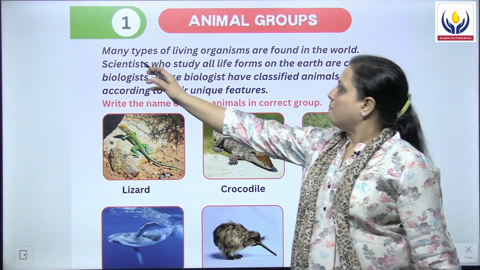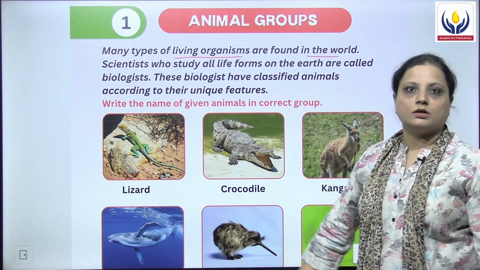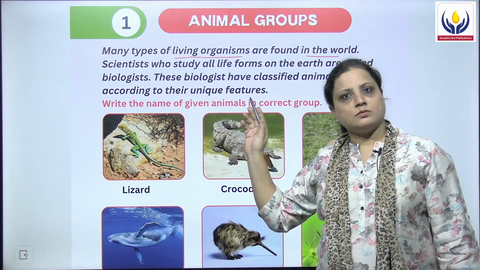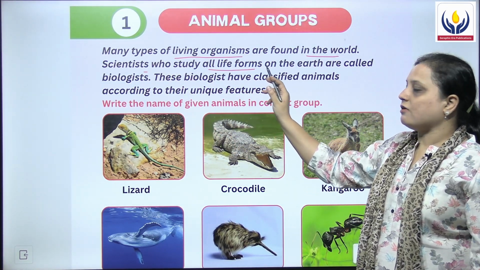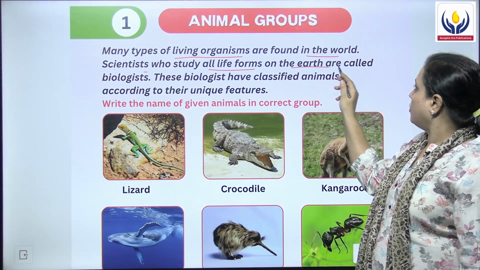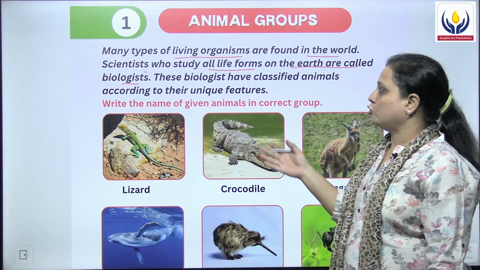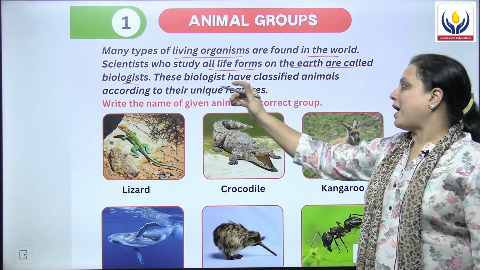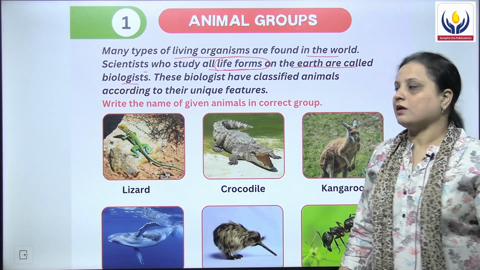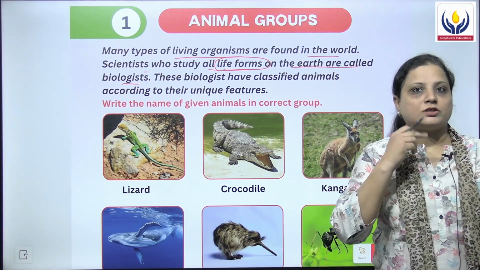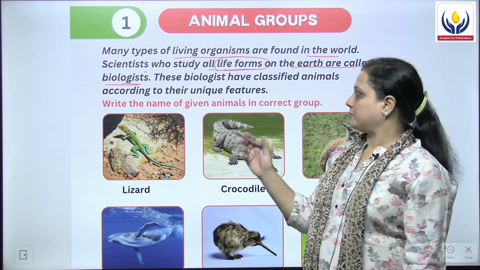It says many types of living organisms are found in the world. Scientists who study all life forms on the earth are called biologists. Those people who study all living beings on our earth are known as the biologists.